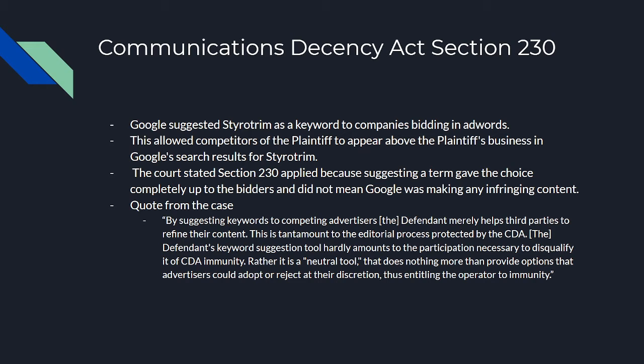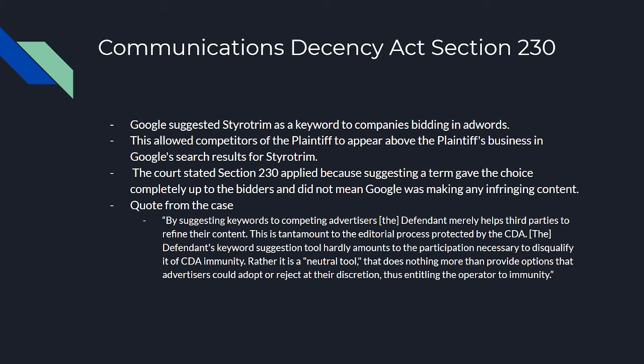This is a quote from the case. "By suggesting keywords to competing advertisers, the defendant merely helped third parties to refine their content. This is tantamount to the editorial process protected by the Communications Decency Act. The defendant's keyword suggestion tool hardly amounts to the participation necessary to disqualify of Communication Decency Act Section 230 immunity. Rather, it is a neutral tool that does nothing more than provide options that advertisers could adopt or reject at their discretion, thus entitling the operator to immunity."